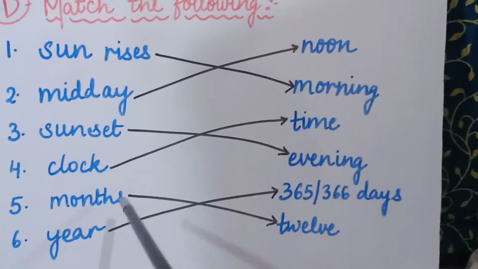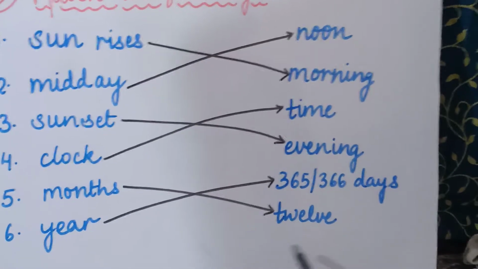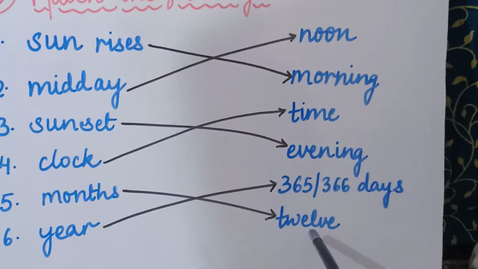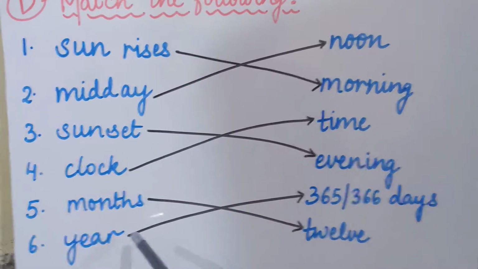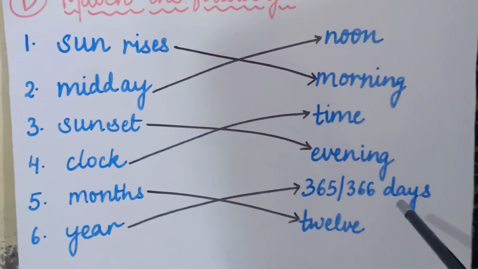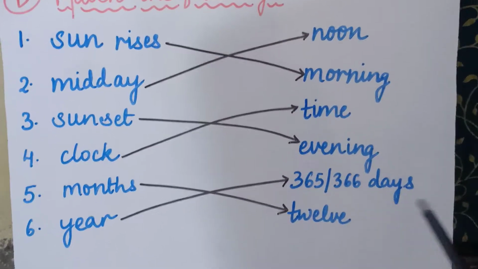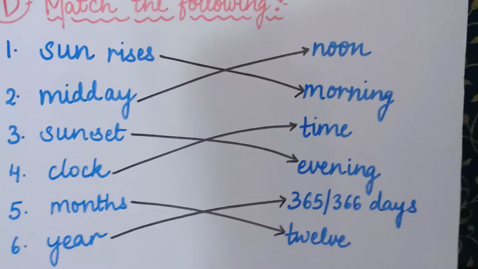Is that clear? Now coming to the fifth word, months. There are 12 months in a year. You all know that. So the word months will be matched with the word 12. Then coming to the last part, that is year, the sixth part. There are 365 or 366 days. So year will be matched with 365 or 366 days. Is that clear? I hope all these match the following are clear to you all.